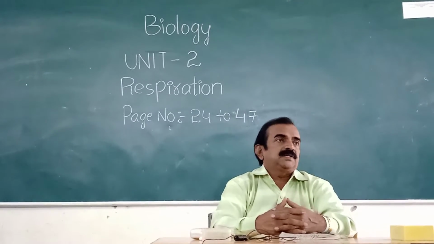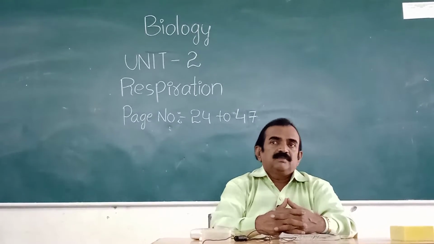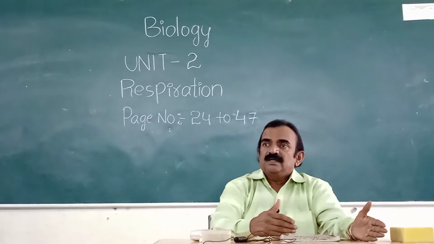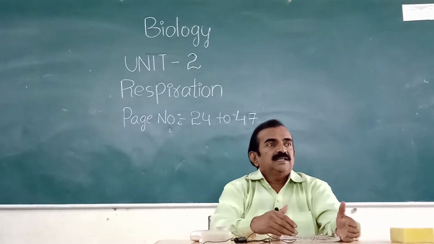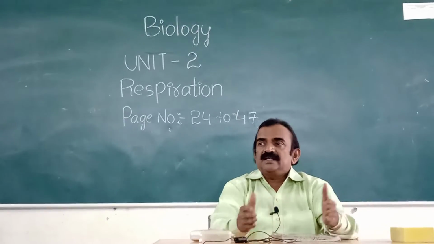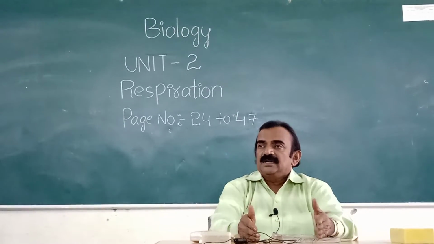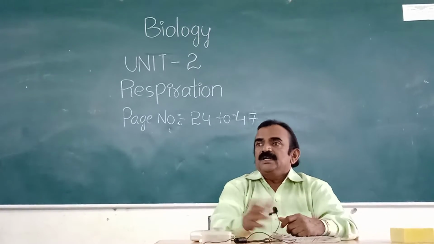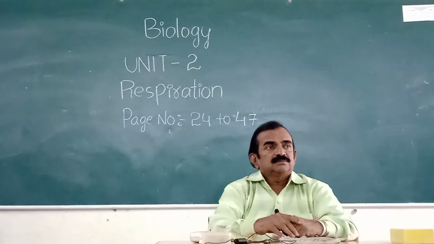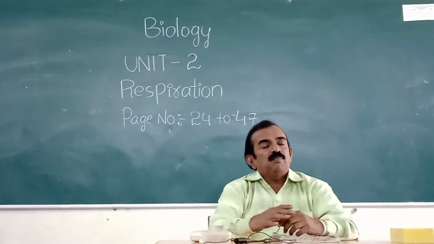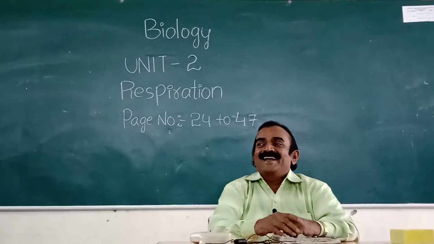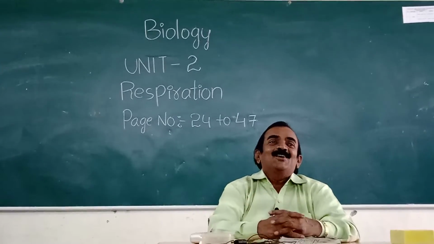Events and steps in respiration. Last page. Events and steps in respiration: first, breathing. Next, gases exchange at lung level. Next, gases transported by blood. Gases exchange at tissue level. Next, you see cellular respiration. It is a flow chart. It is an important flow chart.